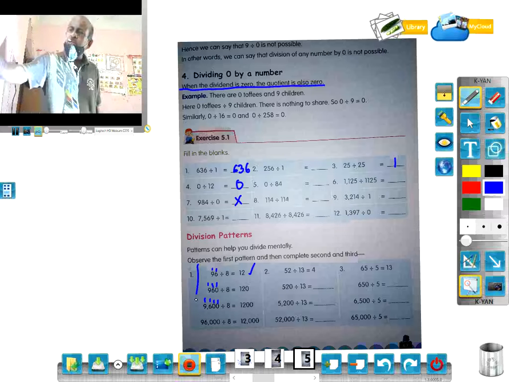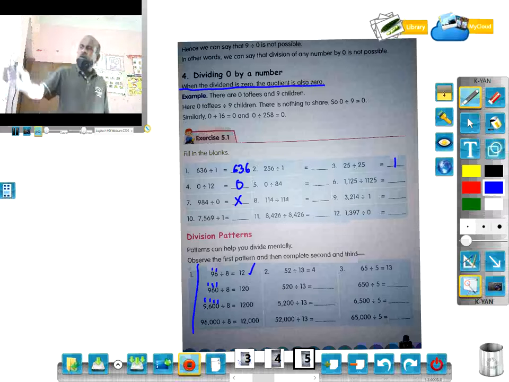So this is a particular pattern. Here this 8, the divisor, is constant, and the dividend is multiplied by 10 in each case. Here there are 4 cases. Similarly, you can do 2 and 3.